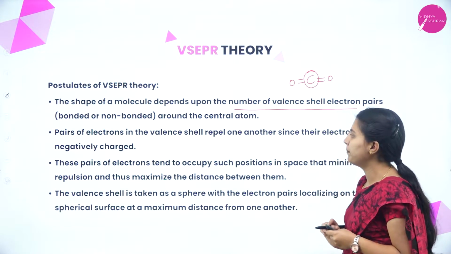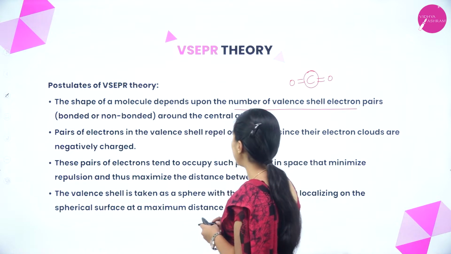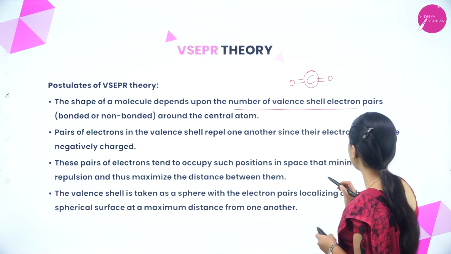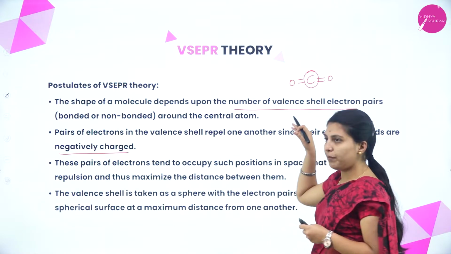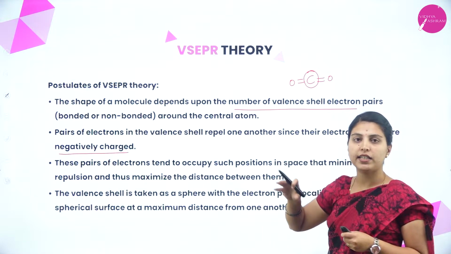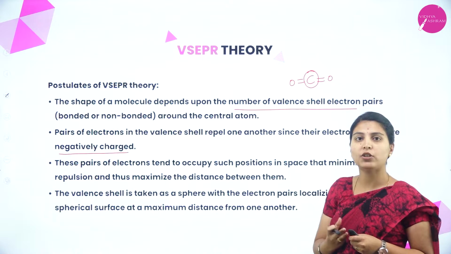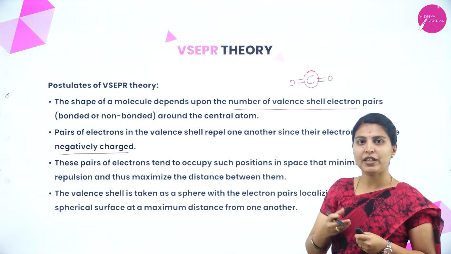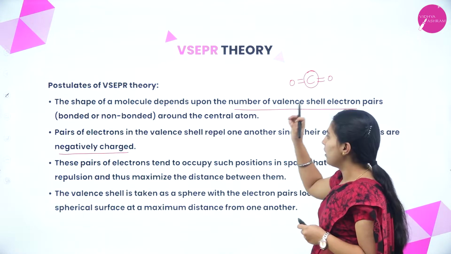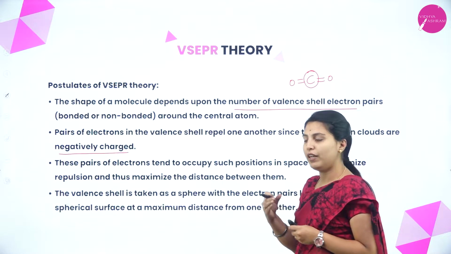Pairs of electrons in the valence shell repel one another since their electron clouds are negatively charged. Whatever electron pairs surround the central atom will repel, because we know that electrons are negatively charged. When the same charges are present, obviously they will repel each other. That's why the pairs of electrons in the valence shell repel.